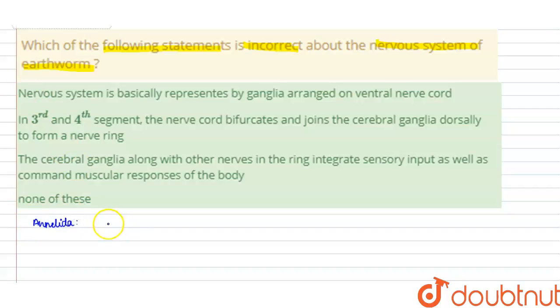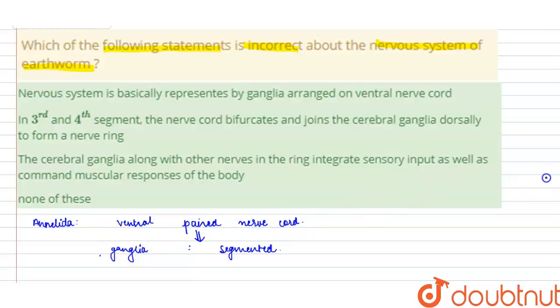and Annelida is invertebrate, and in case of the invertebrate they have a ventral and paired nerve cord. There is presence of the ventral and paired nerve cord. Now in case of the earthworm, this is basically the paired ventral nerve cord. It is arranged with ganglia. Ganglia are arranged on the ventral paired nerve cord. Since the body of the earthworm is segmented, the ganglia are segmented, and these ganglia are usually present on the ventral paired nerve cord.